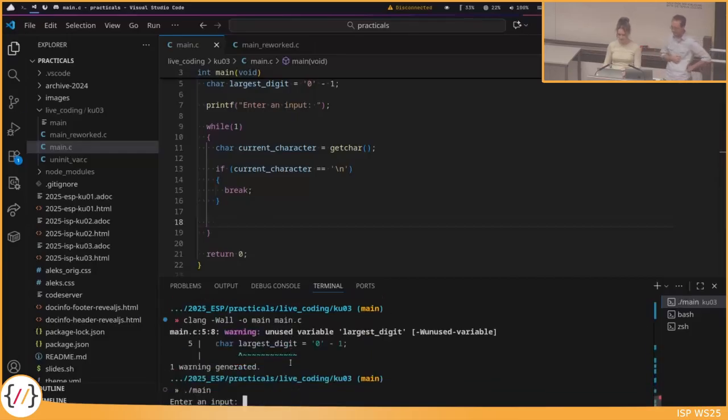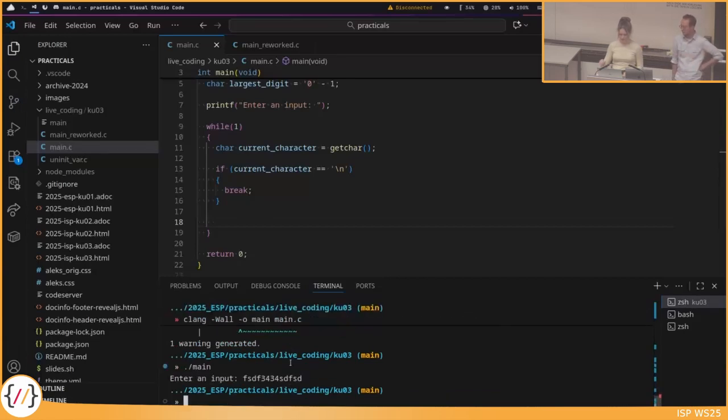Yeah, and if I run it now again, maybe also with some digits, then we actually exit the program, which means we got to the return 0, which means the loop with the while 1 did not run forever. This means we actually hit the break here and got to the new line character.